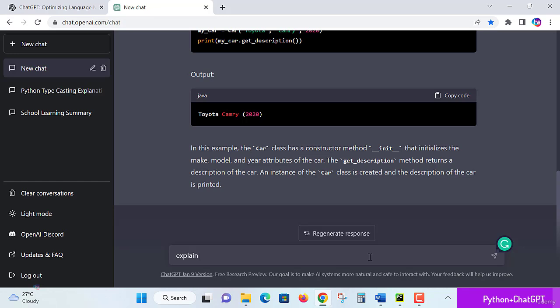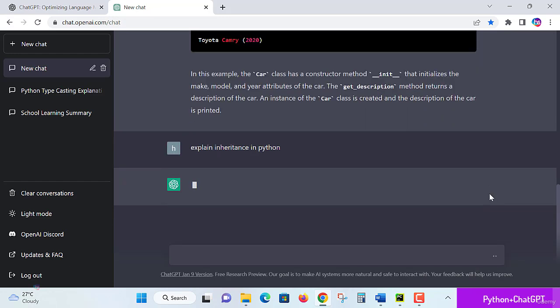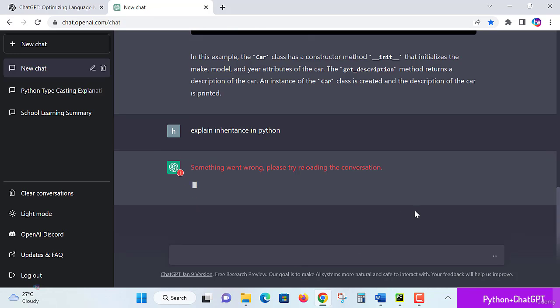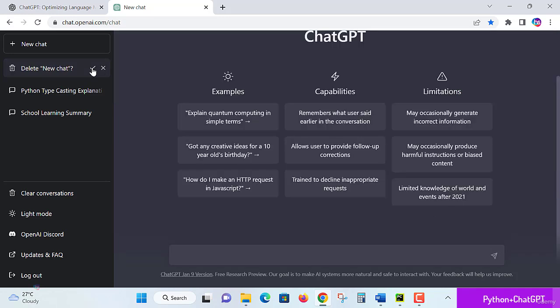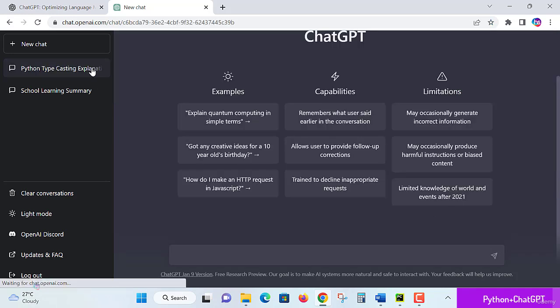So, explain inheritance in Python. Let's see what happens now. Or you can also ask ChatGPT to write an inheritance program in Python, in that way also you can understand. Sometimes ChatGPT may have an issue, so I'm trying reloading it.